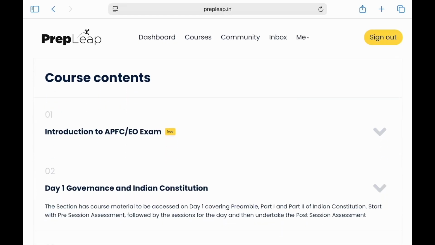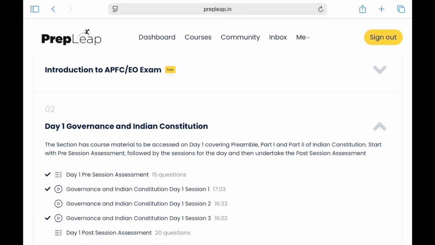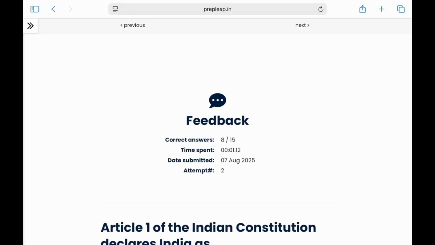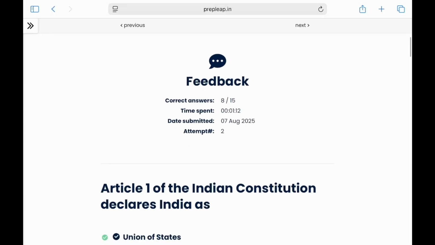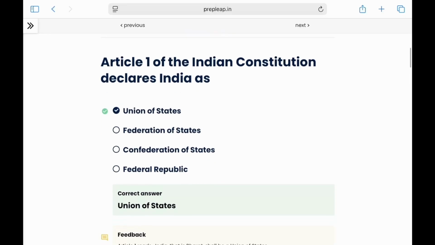To understand course contents, let's go down and see what is available. Here you can see day one, which was taking care of preamble, part one and part two of the Indian Constitution. There's a pre-assessment available, then video sessions, and then a post session assessment. It is desirable that you take the pre-session assessment before you start with these sessions. In this case, you can see the test user has already taken some assessment and has attempted it twice.